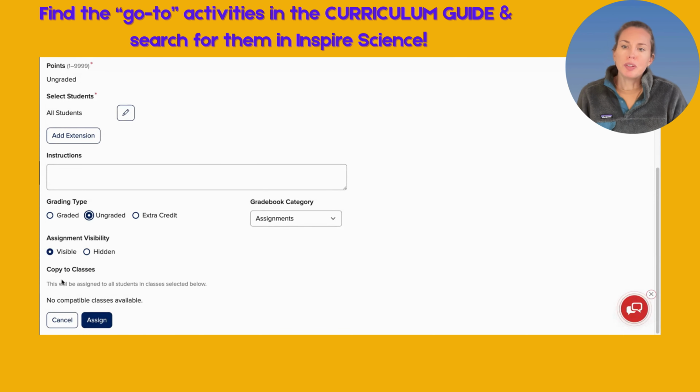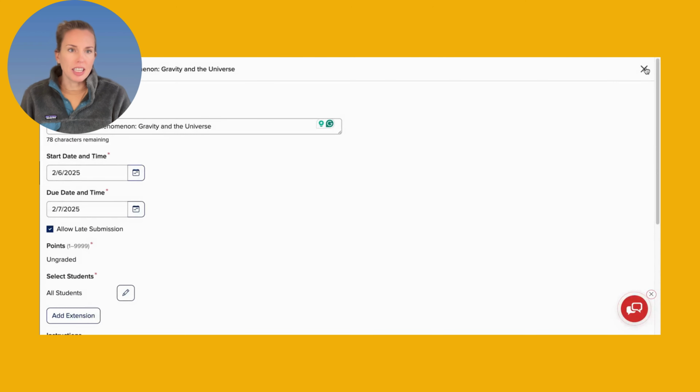If you have multiple classes available, let's say you teach 5 sections of grade 8, you can click all of the classes and it assigns them to all your classes so you don't have to go into each class and assign. So that's great. So that's the first way that we can find the things that we are going to assign.